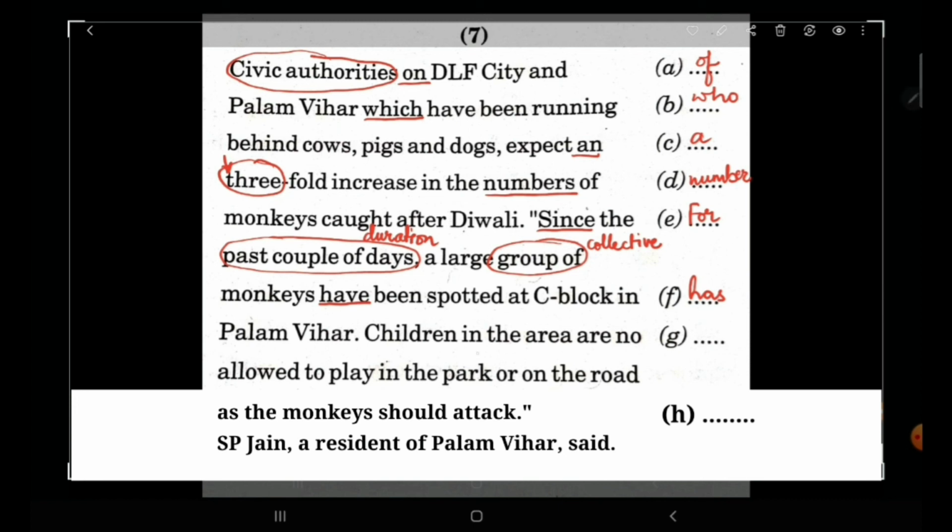Children in the area are no allowed. No allowed, no is wrong. Instead we'll write not allowed to play in the park or on the road, as the monkeys should attack. Now should again is used for advice, and this is not an advice. We are only predicting, we are giving a possibility. So monkeys may attack. Should is wrong. Instead of this we should have may. SP Jain, a resident of Palam Vihar, said.